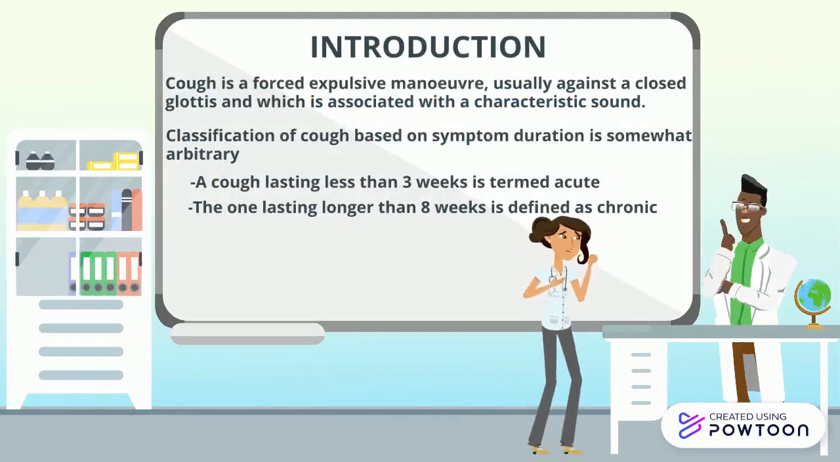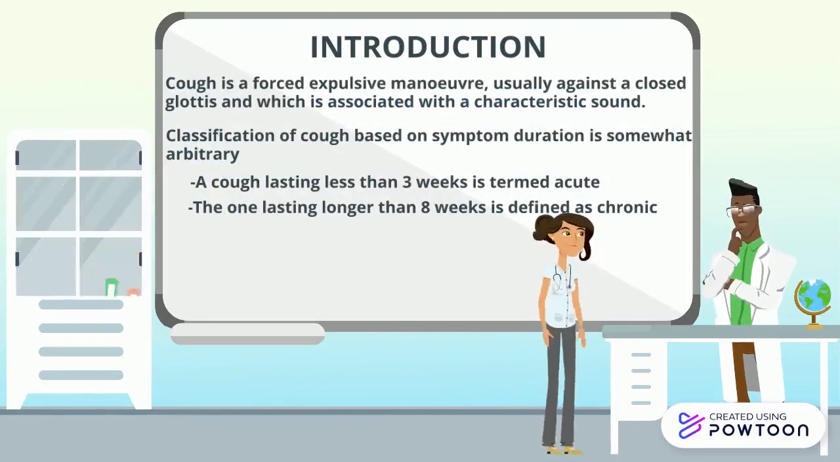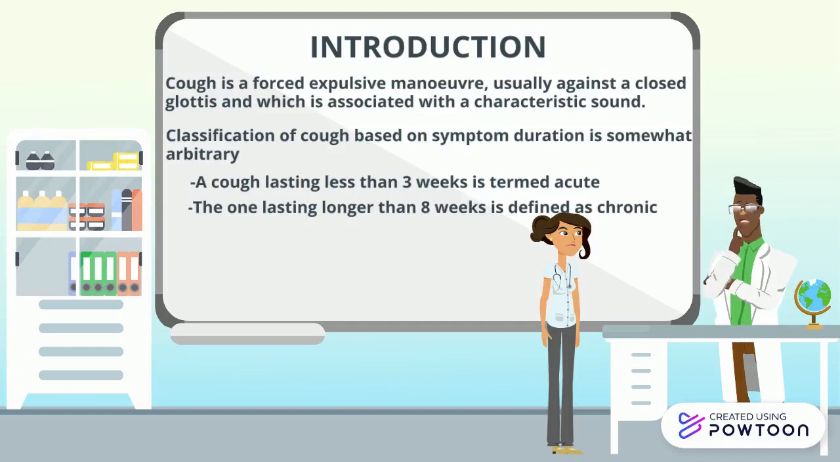Introduction. Cough is a fast-expulsive maneuver, usually against a closed glottis, and which is associated with a characteristic sound. Classification of cough based on symptom duration is somewhat arbitrary. A cough lasting less than 3 weeks is termed acute, while the one lasting longer than 8 weeks is defined as chronic.